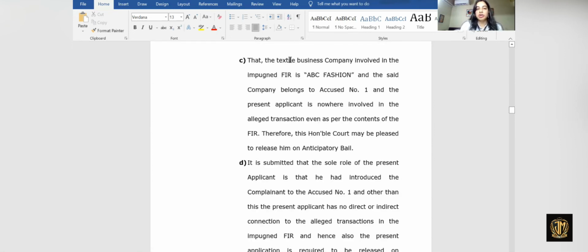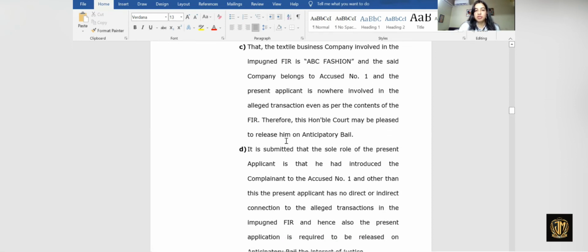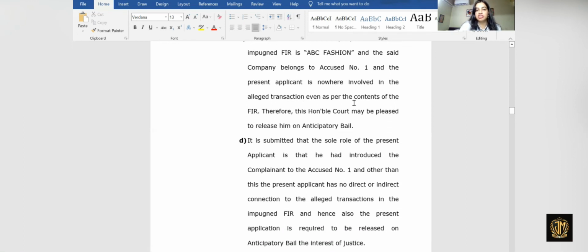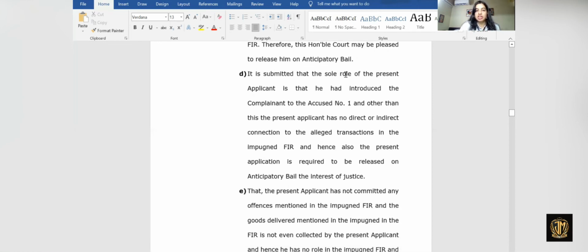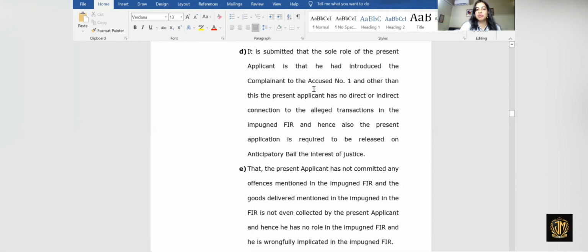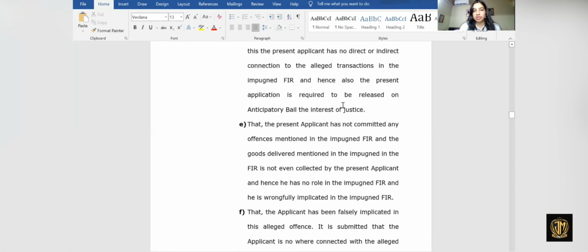Then we write down the grounds on which we are seeking bail for this specific case. The textile business involved in the impugned FIR, ABC Fashion and Company, belongs to accused number one. We are accused number two, and the present applicant is nowhere involved in the alleged transaction, even as per the contents of the FIR. So he may be released on anticipatory bail. It is submitted that the sole role of the present applicant is that he had introduced the complainant to accused number one. Other than that, the present applicant has no direct or indirect contact with the transactions in the impugned FIR.